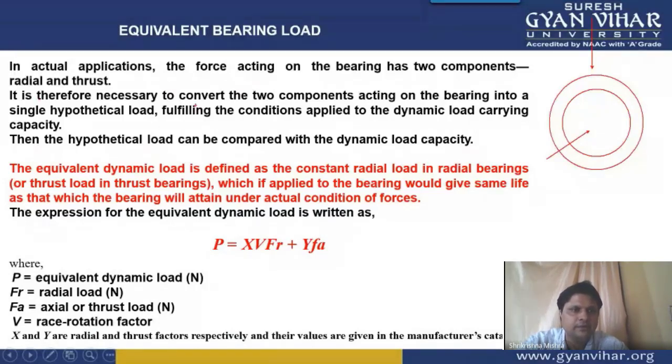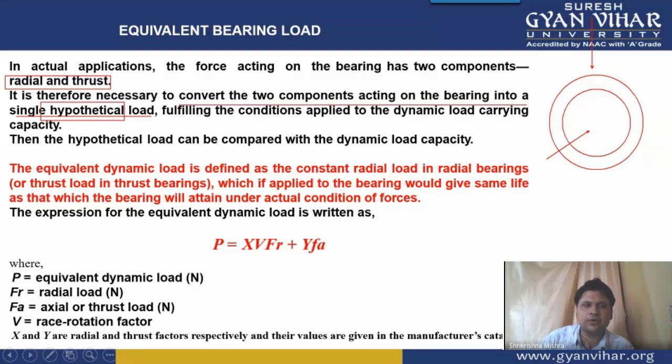It is therefore necessary to convert the two components acting on the bearing into a single hypothetical load. This hypothetical load will be equal to the combination of the radial load and the thrust load. So if we want to find an equation for that, we will have to convert these two components, the radial component and the thrust component of force, into a single hypothetical, imaginary load that will fulfill the condition applied to dynamic load carrying capacity. Now this hypothetical load will be equal to how much?